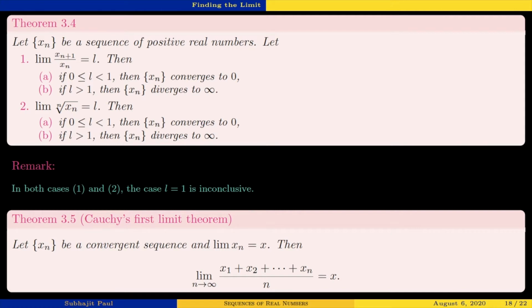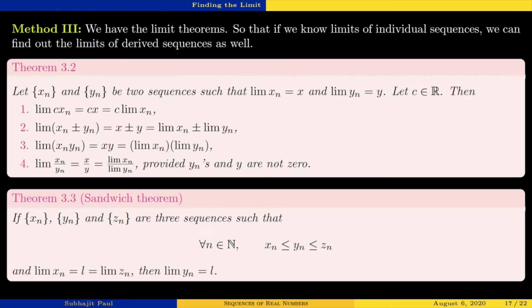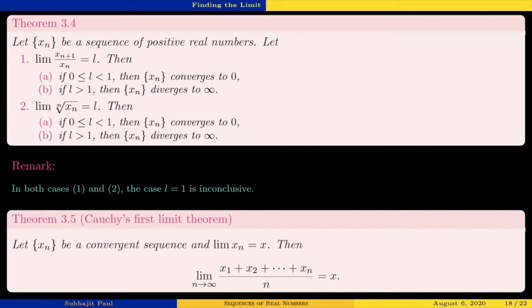limit theorems. We have seen these limit theorems yesterday, and you have seen the proofs of all of these: the algebra of limits, the sandwich theorem, the term ratio limit, the root of term limit. All these things you have already seen, including the proofs. So Cauchy's first and second limit theorem also fall in the same category.